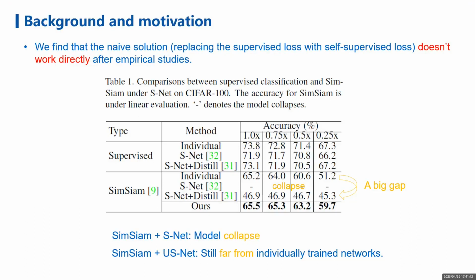The model directly collapses after applying the popular SSL method SimSIM to slimmable networks. Although using in-place distillation for some networks prevents the model from collapsing, there is still a big gap between individually trained baselines. So why is the situation so different in SSL, and how to further improve the performance? In this paper, we present a unified perspective to explain the differences and propose corresponding measures to bridge the gap.